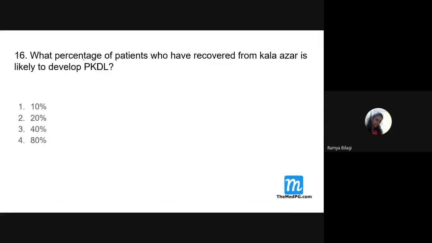Next. What percentage of patients who have recovered from Kala Azar is likely to develop PKDL? Ma'am, 70? 20%.